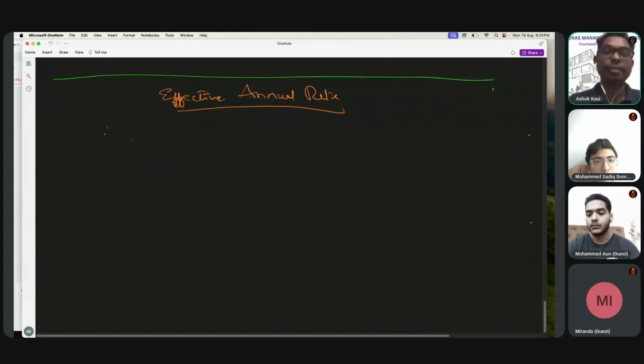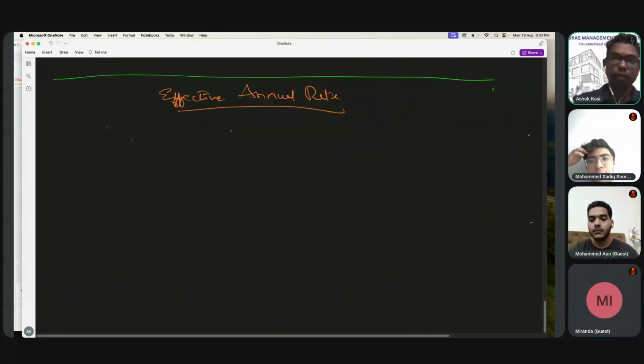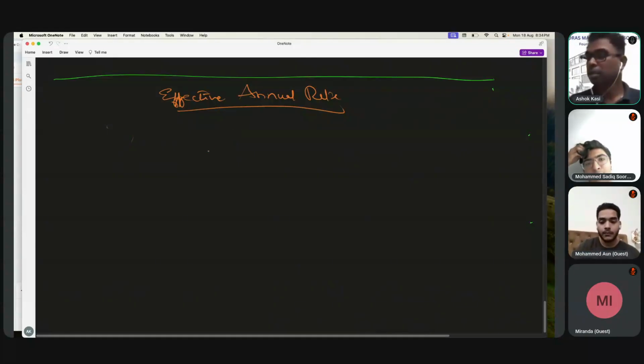Actually, this bank, IDFC First Bank, if you see the ad, have you seen that ad where Amitabh Bachchan and Abhishek Bachchan come? I don't know if that ad is currently going on, but I have seen this sometime back. They both come on this ad and they advertise about IDFC First Bank.